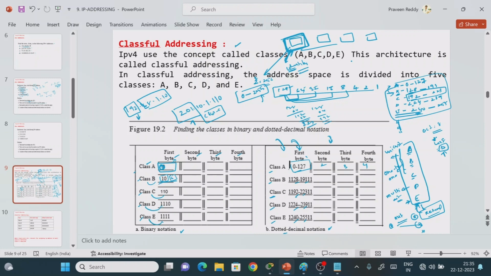So these are the identification bits: in the first octet, out of 8 bits, these bits are considered to identify the class of the IP address.